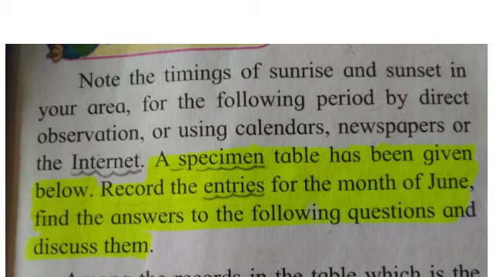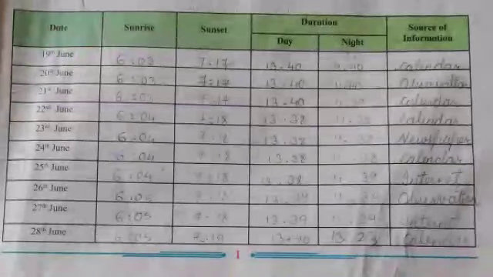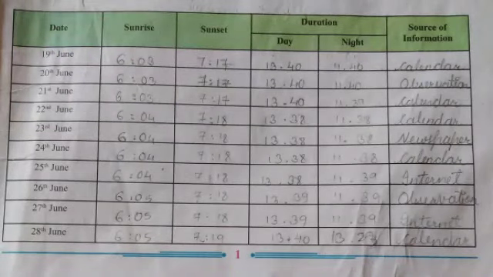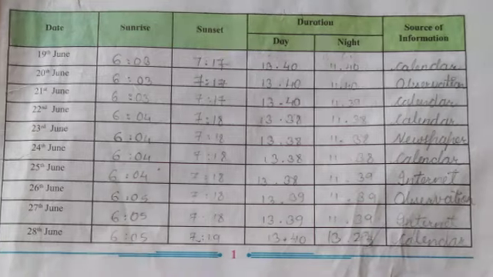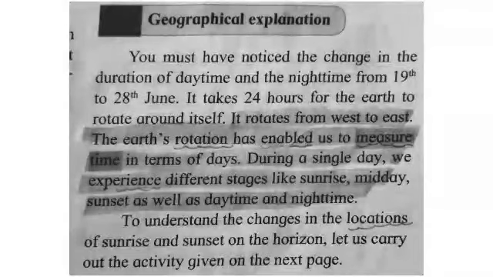Students, because of this lockdown period, we have not done this activity. But I'll show you the table which last year's students had done. In this table, from 19th June to 20th June, all the records of sunrise and sunset have been given, and the duration of day and night has also been given, as well as the source through which this information was collected.